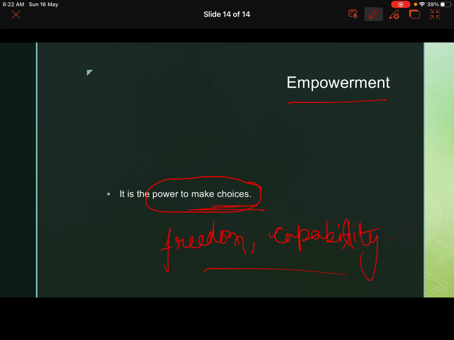So good governance is required, and people-oriented policies are required to empower the people. So basically the government has to work very nicely to bring up the socially and economically disadvantaged groups with special importance. Then only we can empower the population. So I hope the things are clear to you.